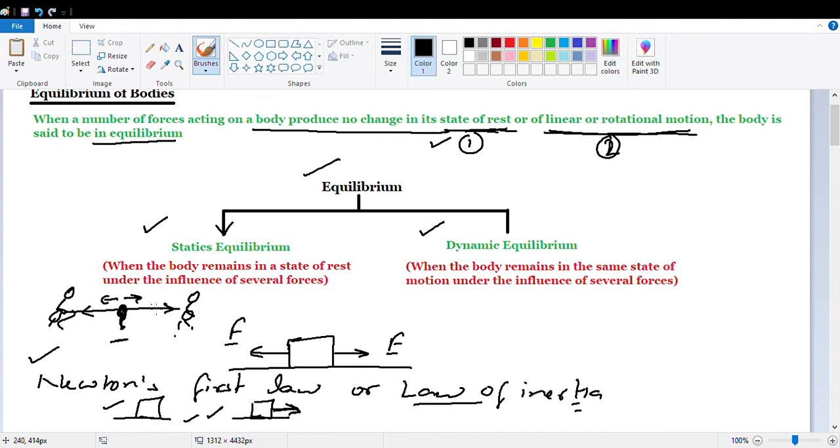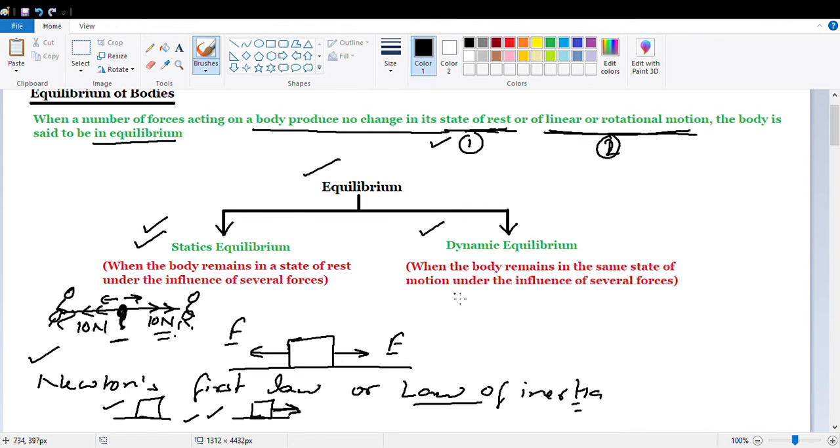That means both the persons are applying the same amount of force. If this person is applying 10 Newton force, then this person is also applying 10 Newton force. In that case, this hanky is not showing any kind of movement. So here you will say that this hanky or this rope is in the state of equilibrium. And which kind of state of equilibrium? Static equilibrium. Now come to the second type, that is dynamic equilibrium.